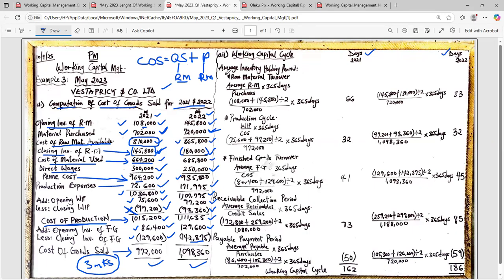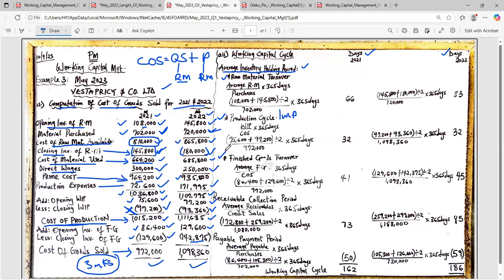Now, the first thing we want to deal with is our inventory. Let me underline it here. For you to deal with inventory, you have to calculate the ratios that belong to inventory. So what we want to calculate is our average inventory holding period. Because this is a manufacturing company, our inventory exists in three forms. We're going to do it for raw material, for production cycle, which is work in progress, and also for finished goods. But if it is a trading company, you don't need to do for everything.